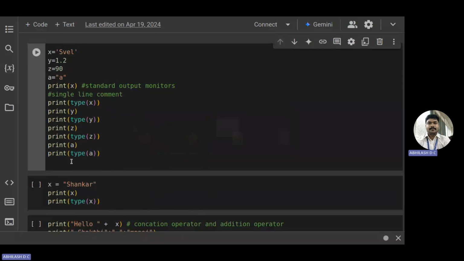So a, b, c is equal to 1, comma, a, comma, 0. It doesn't matter whether the data type is same or different. Okay. So a takes one value, b takes a value, c takes a 0. So if you want to print all three at the same time, print a, b, c, or else you can also print it separately. Print of b, comma, c. So when you run, yes, you get this particular value.